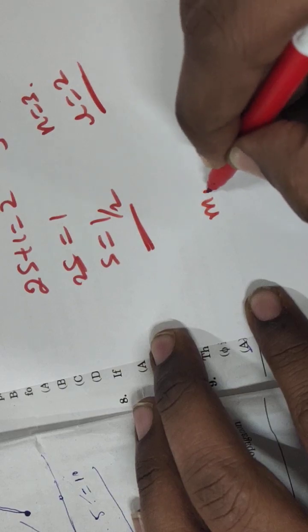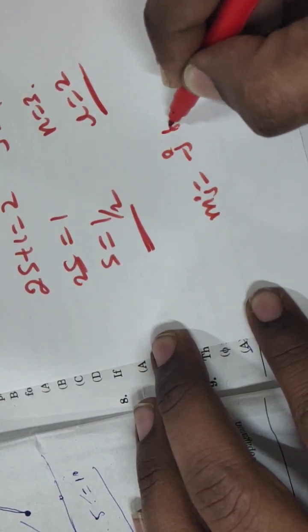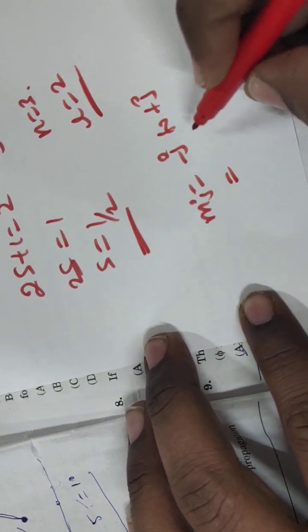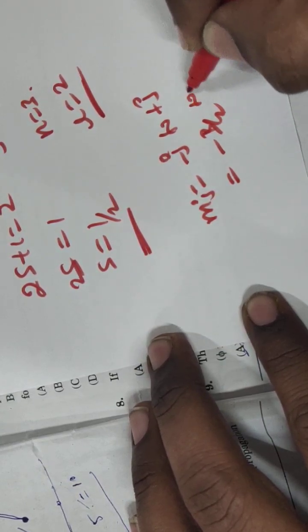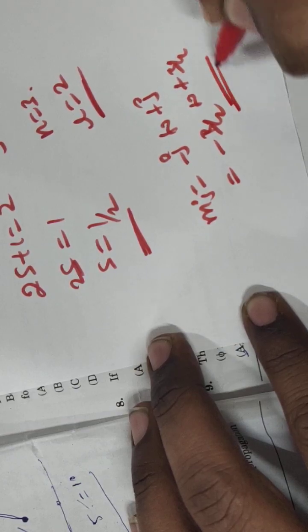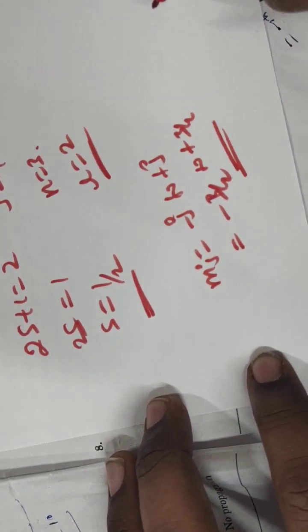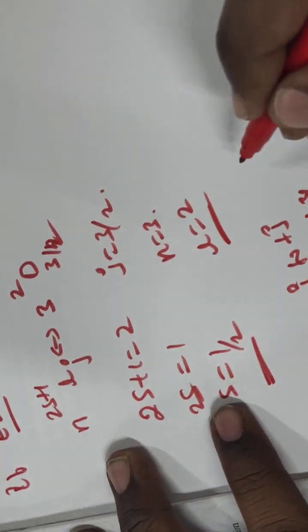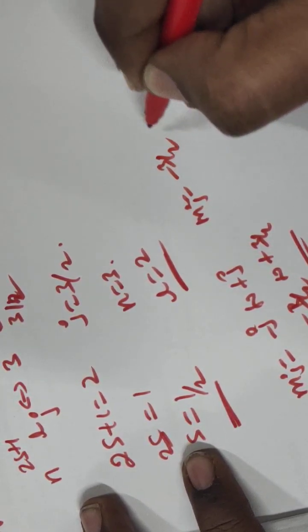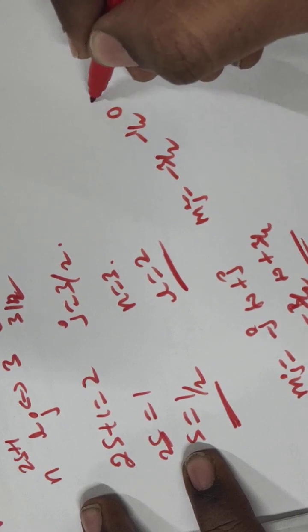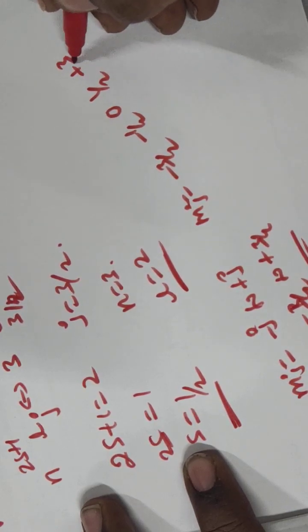Here mj varies from minus j to plus j, so it is minus 3/2 to plus 3/2. That is, mj is equal to minus 3/2, minus 1/2, 0, plus 1/2, plus 3/2. So option A is correct.